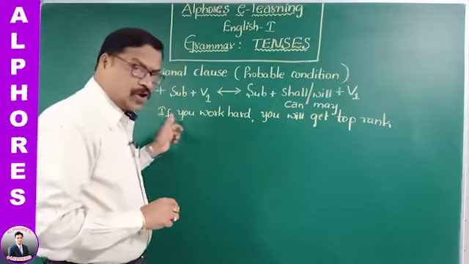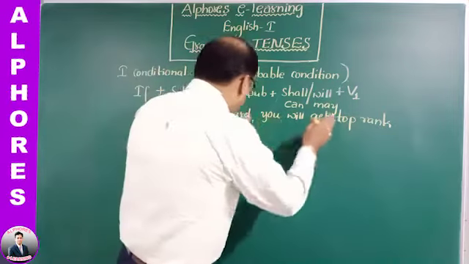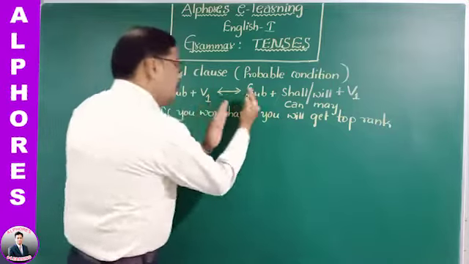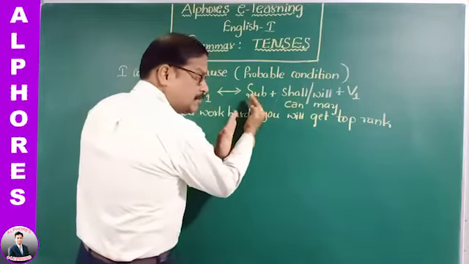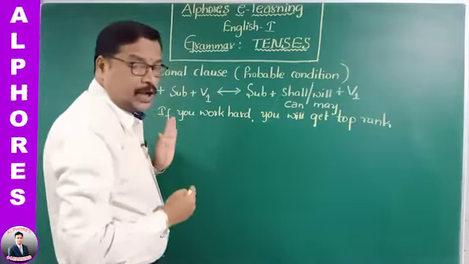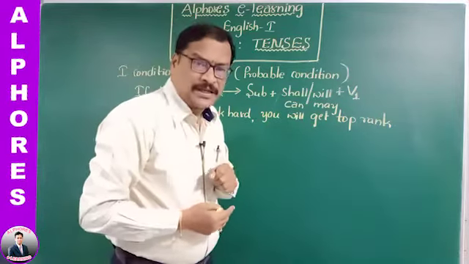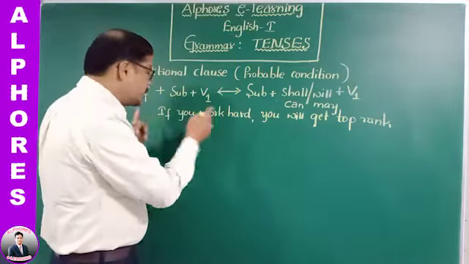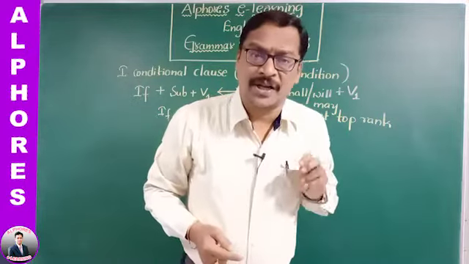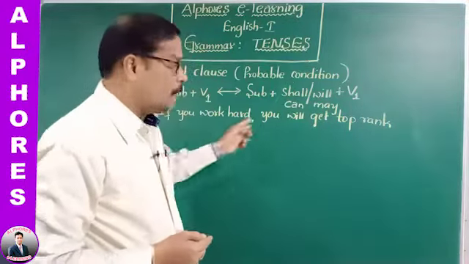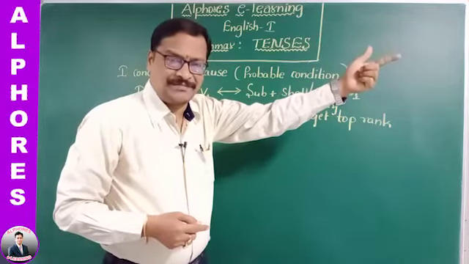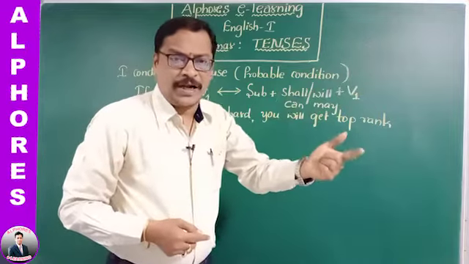This is a subordinate clause. Without main clause, subordinate clause does not give complete sense. If you work hard, it is incomplete. When you add main clause to this one, then this sentence totally gives a complete meaning. This is a complex sentence. And in subordinate clause, what is present? If, and if is nothing but condition. Therefore, it is called conditional clause. If you work hard now, you will get top rank. Will get means future.